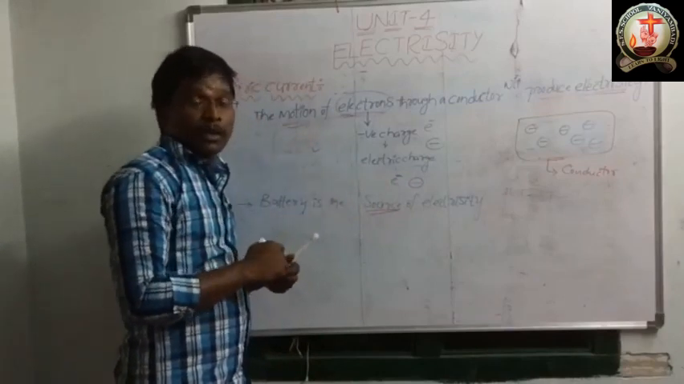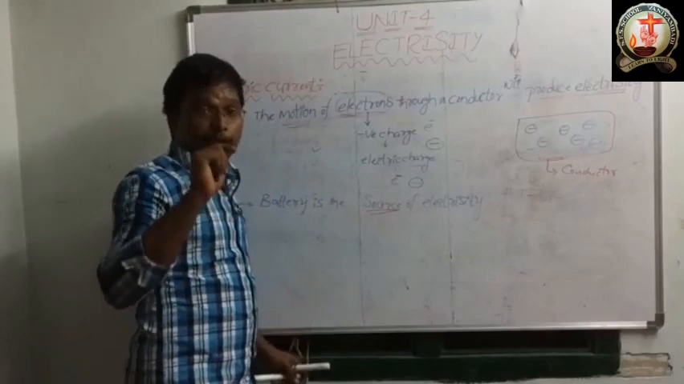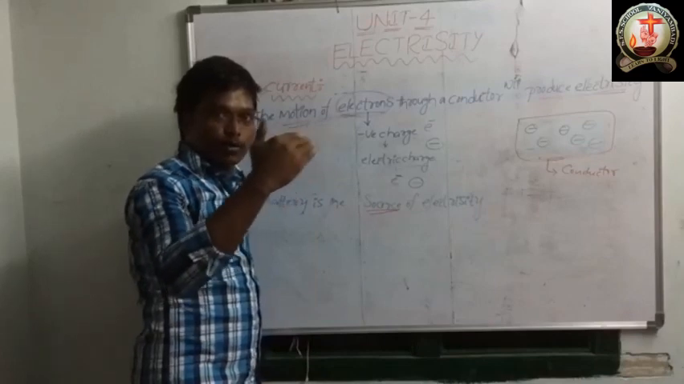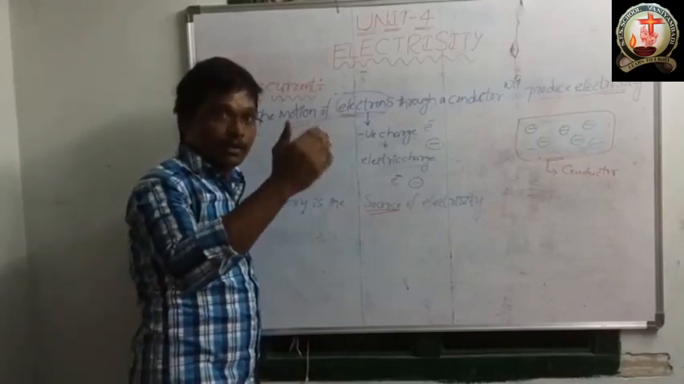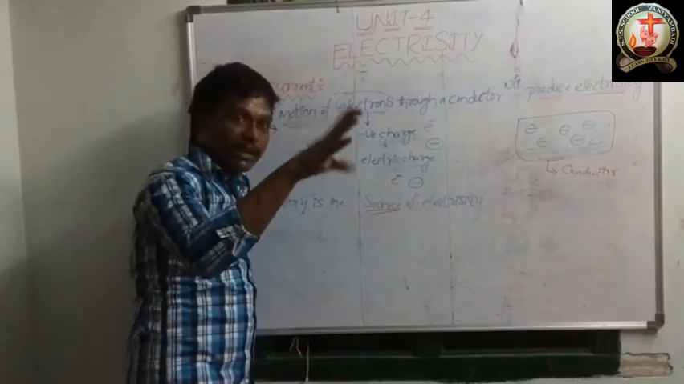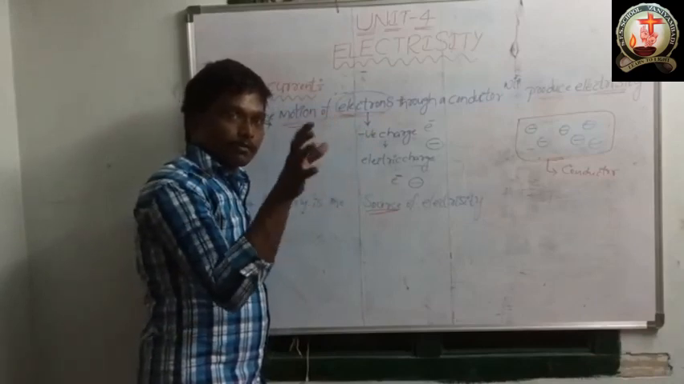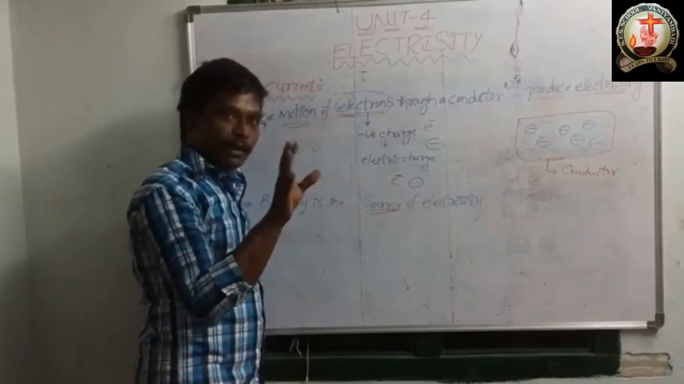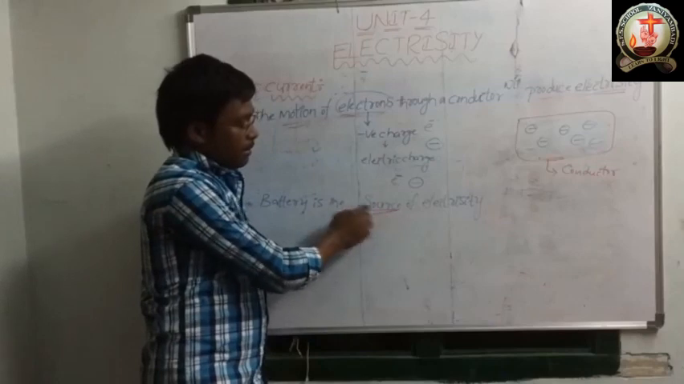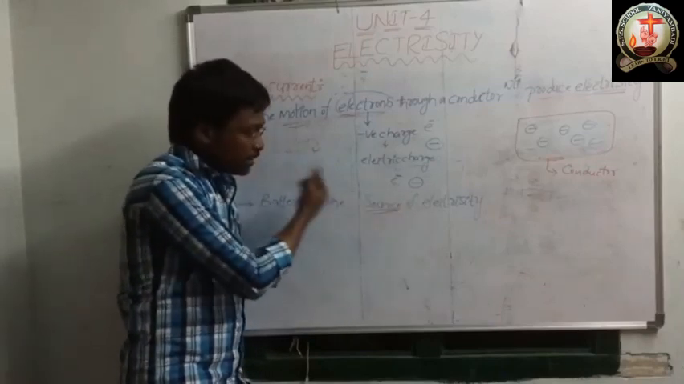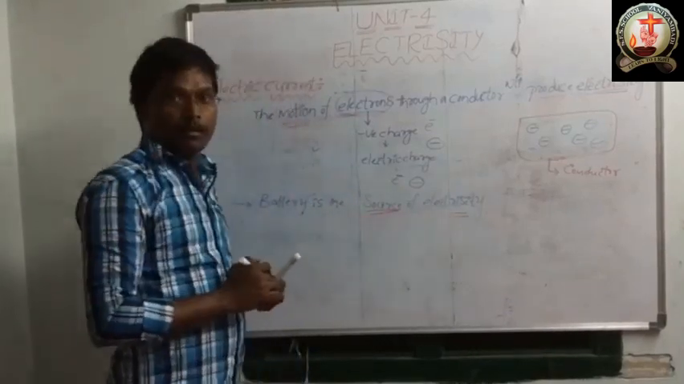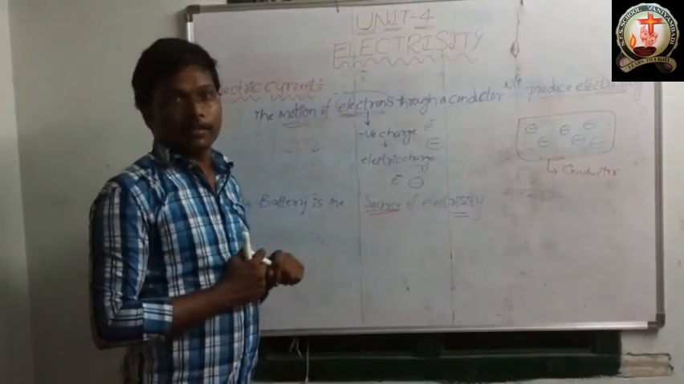That is the source. In the optics chapter, second lesson, I told you the sun is a source of light. Why are we calling the sun a source of light? Because the sun is giving light. The sun is producing light. So we call the sun the source of light. Like that, here also, battery is the source of electricity. Why are we calling it a source? Because this battery is giving the electricity.